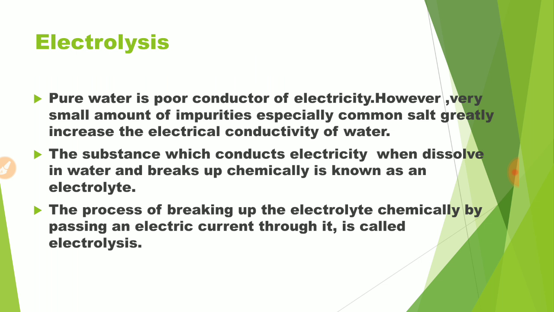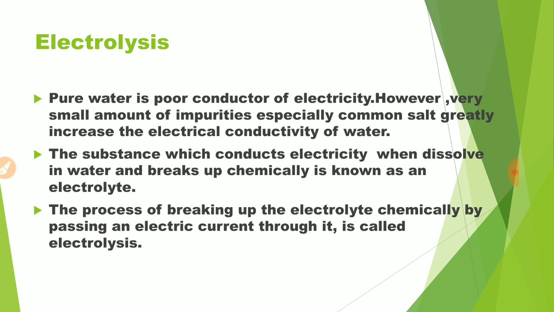Let us take an example. Pure water is a poor conductor of electricity. However, a very small amount of impurities, especially common salt, greatly increases the electrical conductivity of water. कि whenever we put common salt in the water and pass electricity, then it becomes a good conductor of electricity.